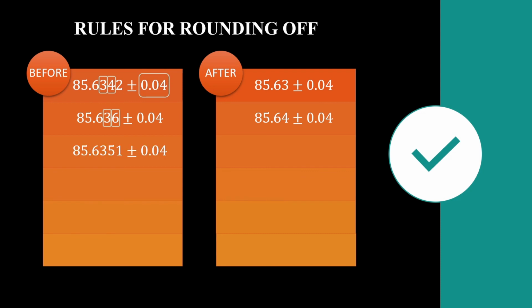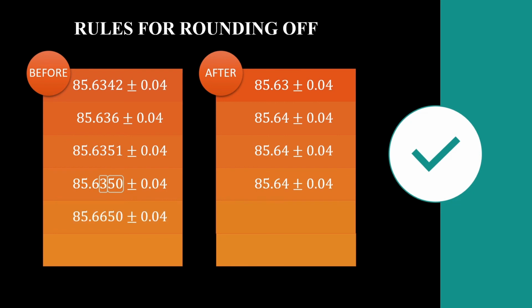Once again, in this case, we will round off 3. But the problem is we have 5. So instead of seeing 5, we see 51, which is more than 50. So we write 3 as 4. Now in this case, we have 3 and now we have 50. So the rule is make it even. This 3 is odd, so when we make it even, it is 4. If instead of 3, we had something like 6, which is even already, we'll leave it even and quote the answer as this.